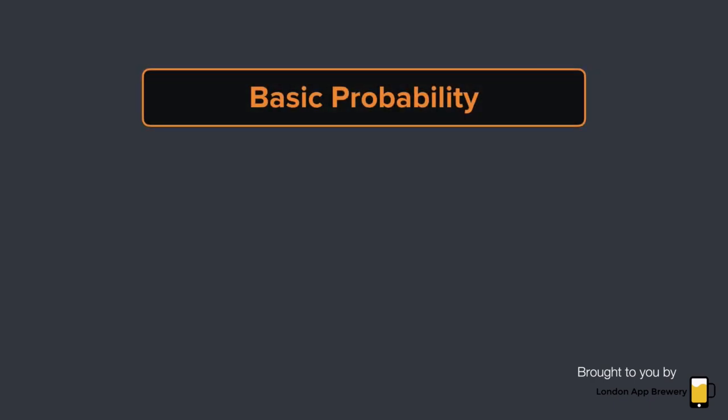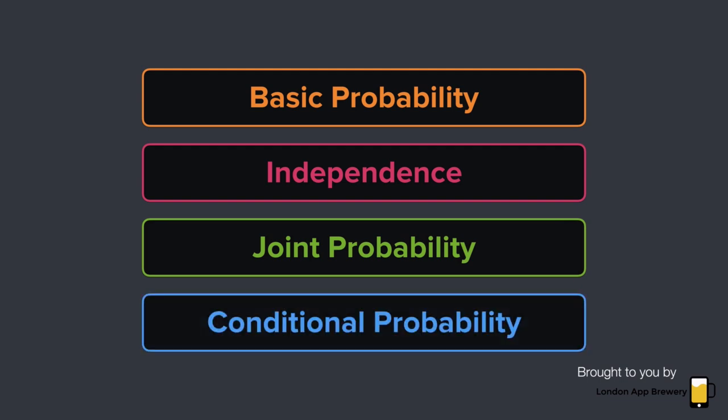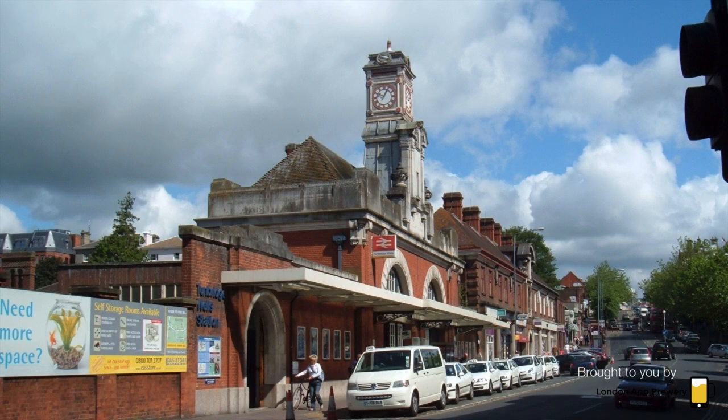So far, we've talked about basic probability, independence, joint probability, and conditional probability. We're now ready to start talking about Bayes' theorem. Bayes' theorem is where the naive Bayes classifier gets its name.